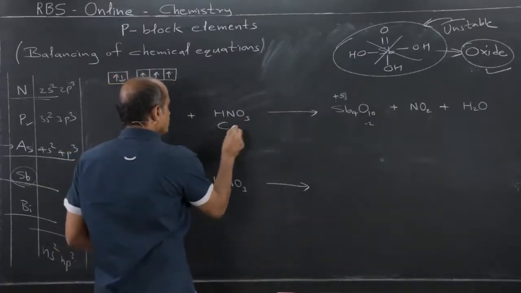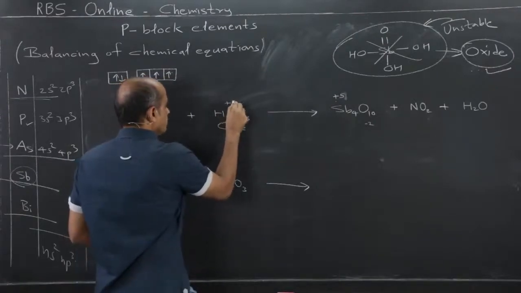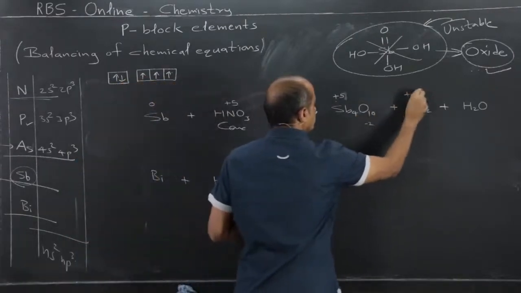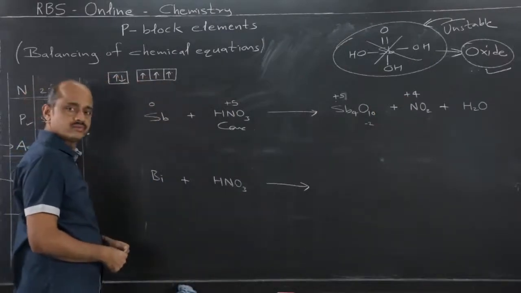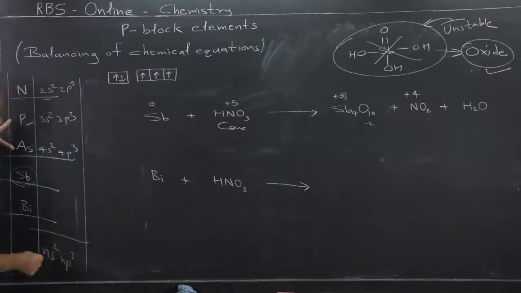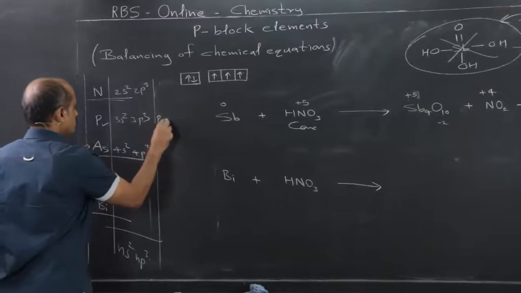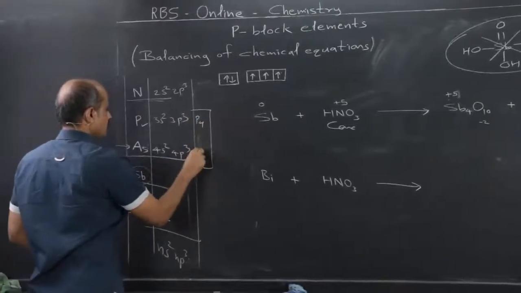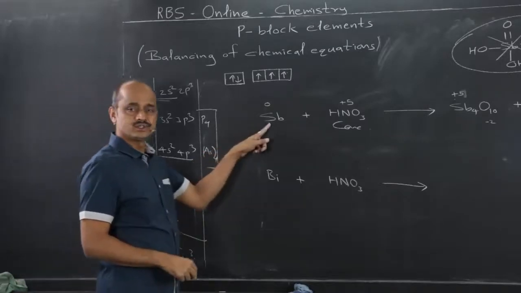And concentrated nitric acid with non-metals, +5 changes to +4 is a common thing. So, again same thing. Although phosphorus and arsenic are present in the form of their tetraatomic molecules P4 and As4, and this is not.